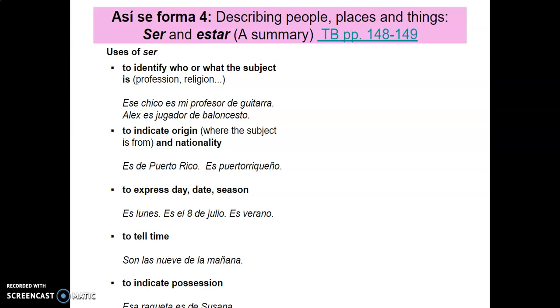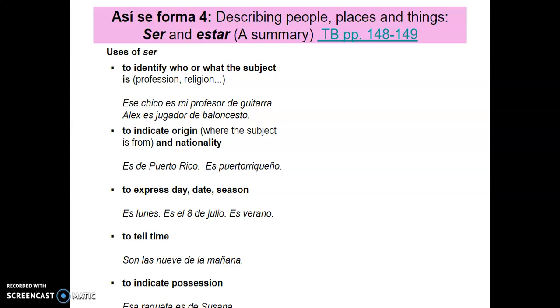El chico es alto. The boy is tall. La chica es muy simpática. The girl is very nice. So now we're describing the individuals based on either appearance or personality traits. If we're identifying a thing, for example, I might say, ¿Qué es? ¿Qué es eso? If I point to something, what is that? Oh, es mi teléfono. Okay? If I'm identifying an object, I'm going to use this verb ser as well.